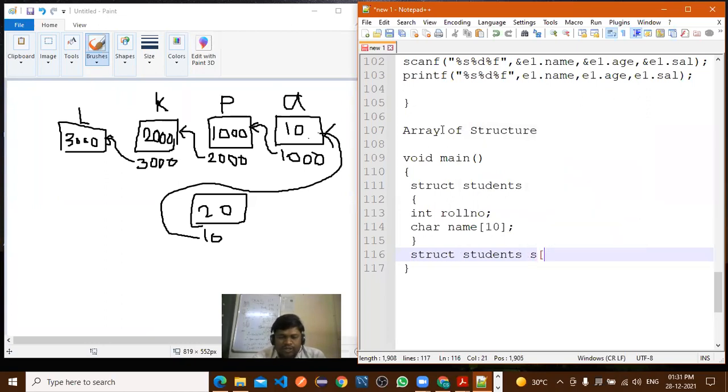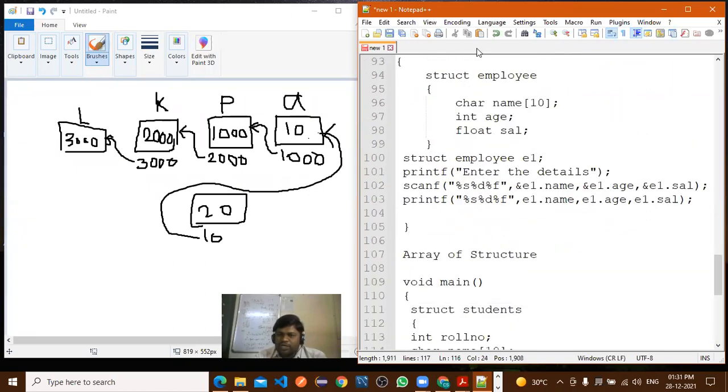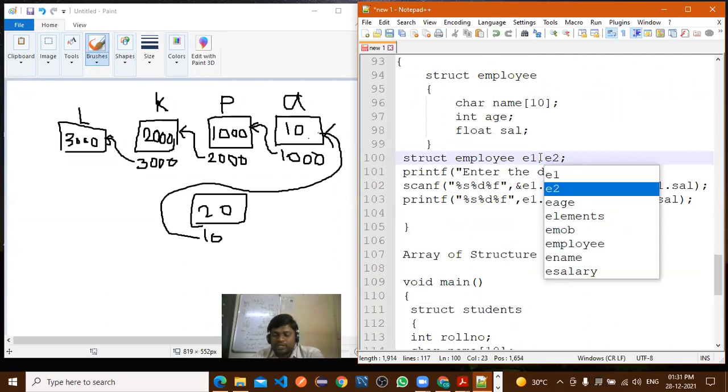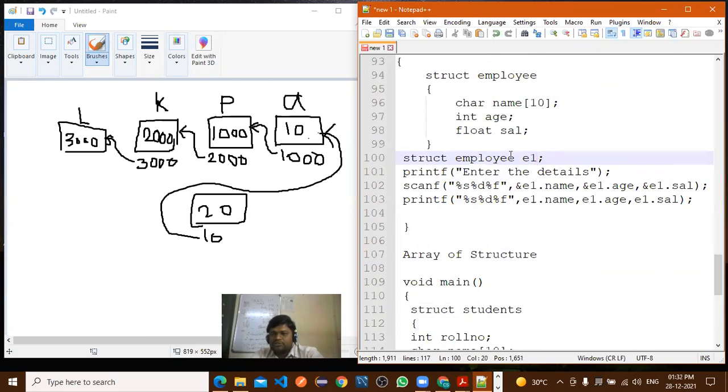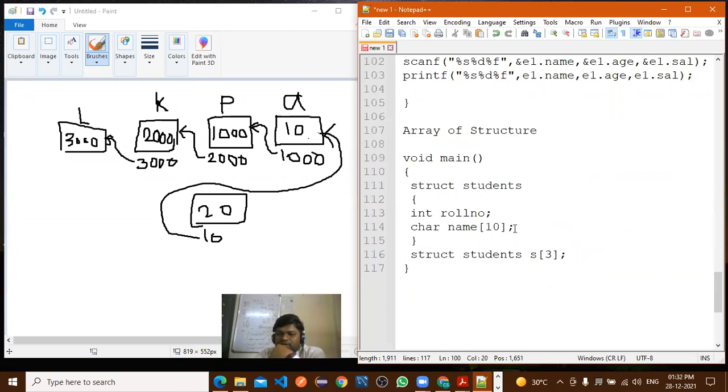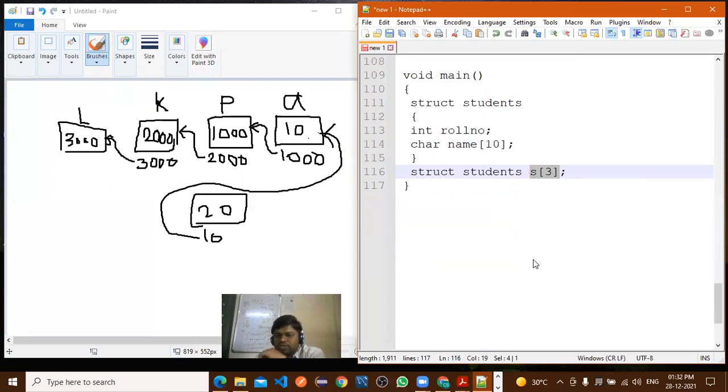Suppose student, here I have declared an array of 3. Previously only E1 we declared. Now suppose next you want to declare, you can declare like this also, E2, E3, and through that object you can assign the value or display the value. But here, at the same time, suppose you want to use an array as a structure object. So how to use the array as a structure object, or we can call it array of structure.